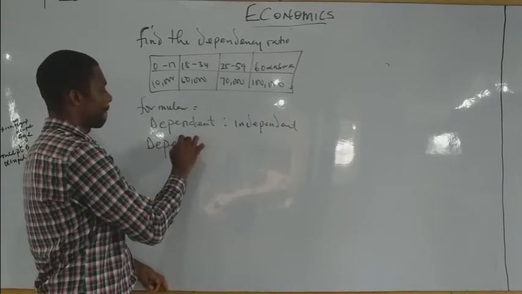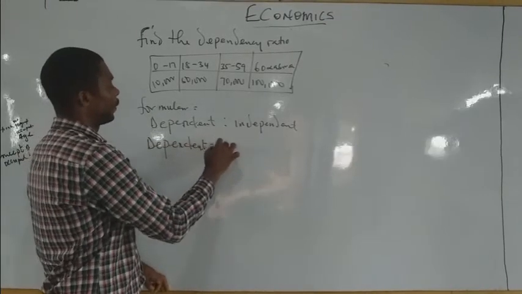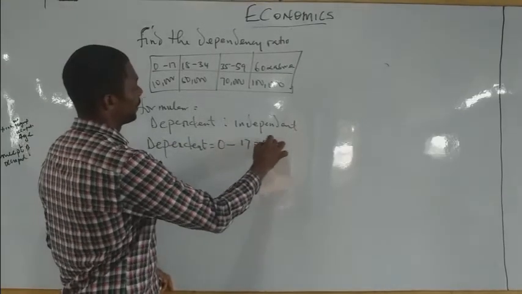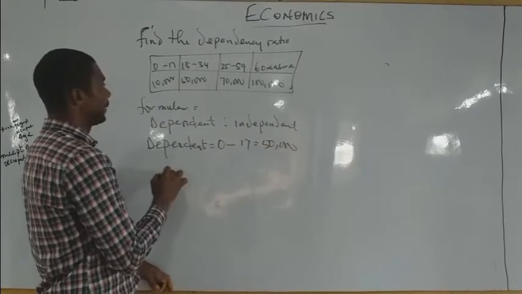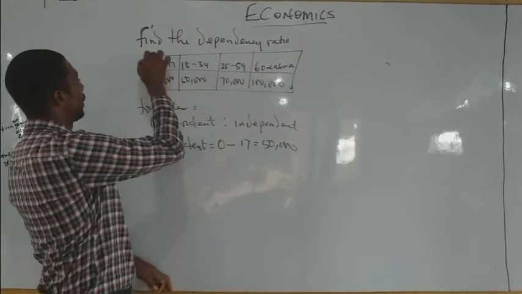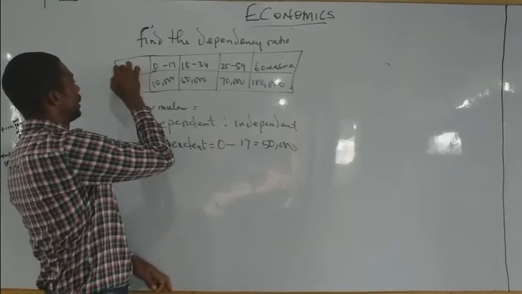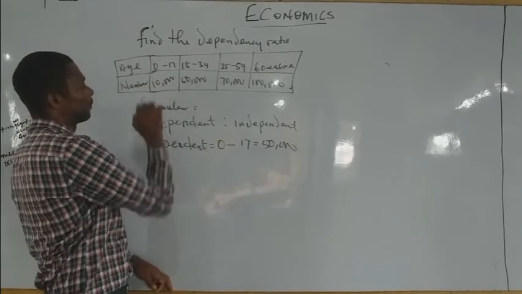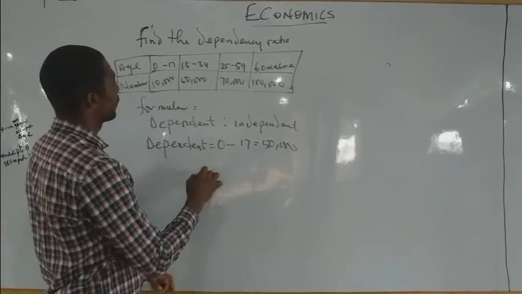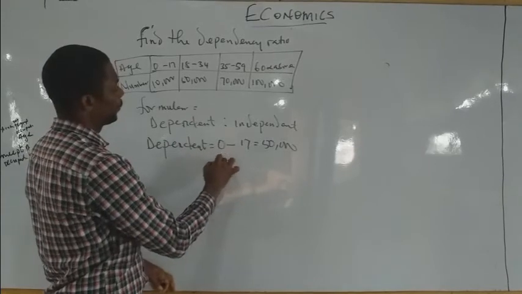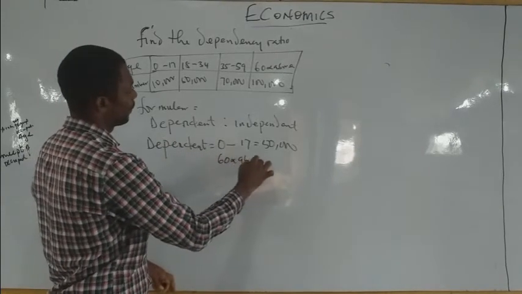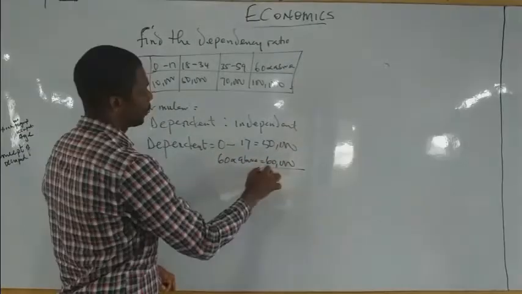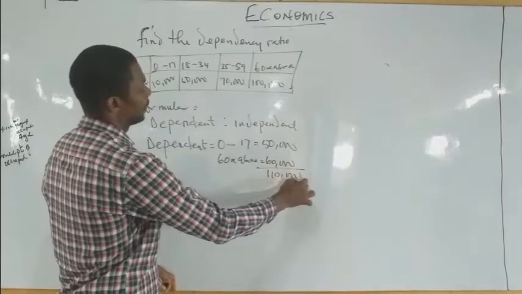The dependents are 0 to 17, that's 10,000, and 60 and above, that's 100,000. Sum of them, you have 110,000.